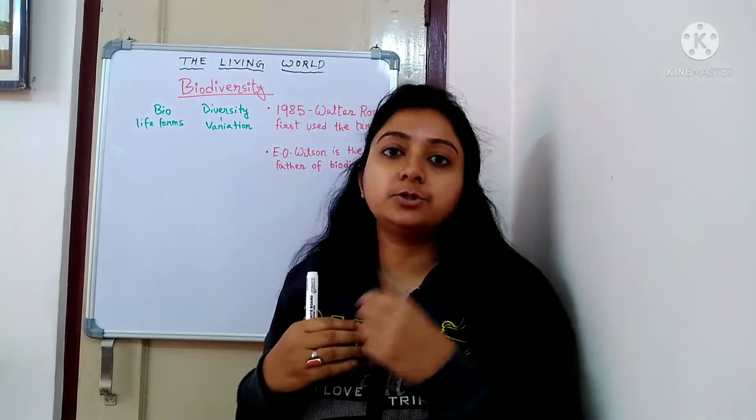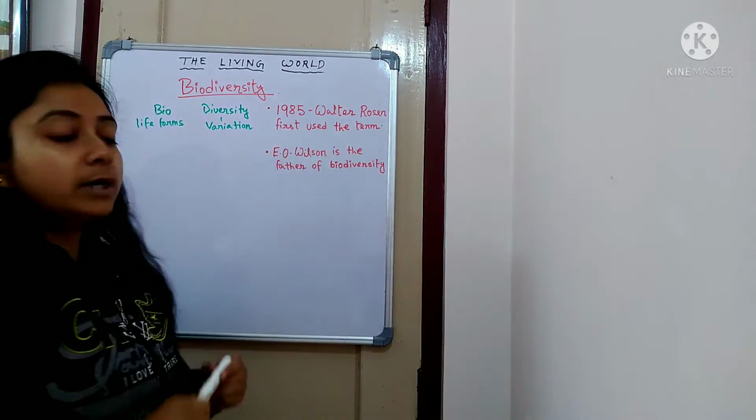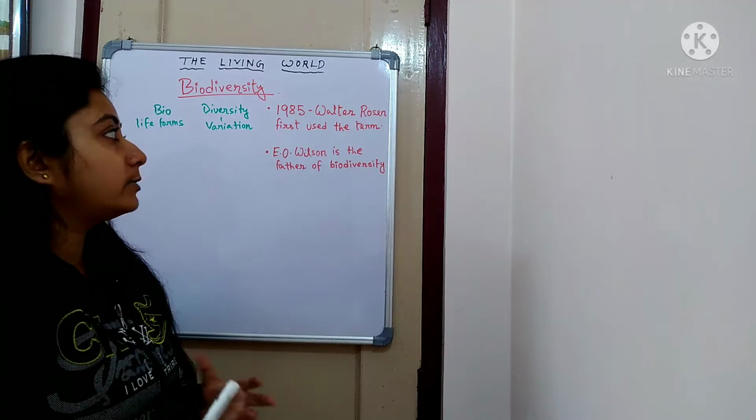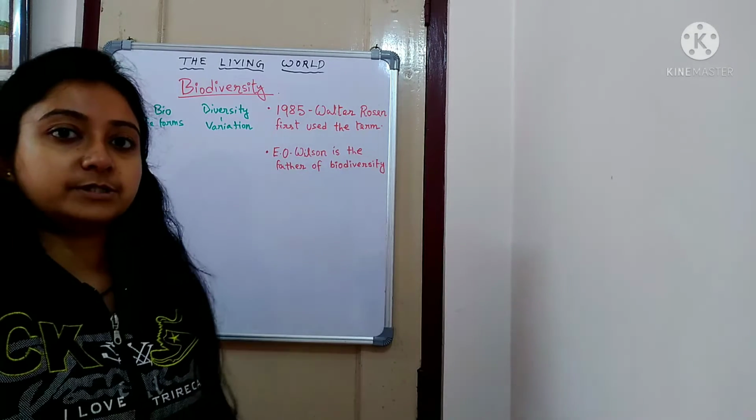Now here I have added two extra points which you can write down. In 1985, Walter Rosen was the first one who used this term biodiversity, and E.O. Wilson is the father of biodiversity.